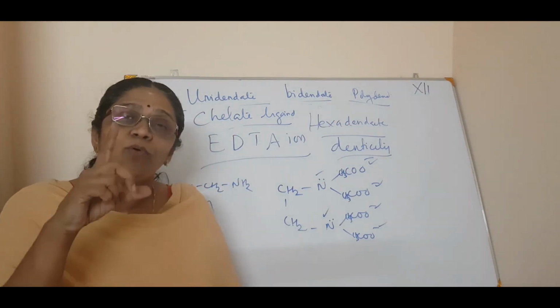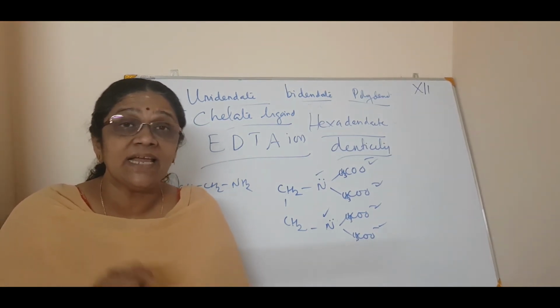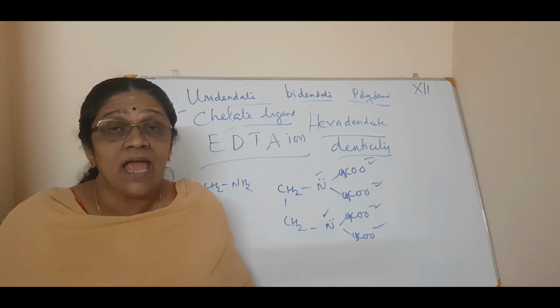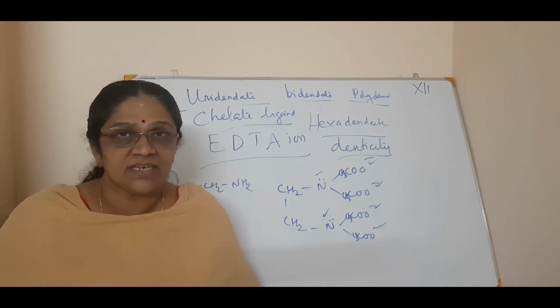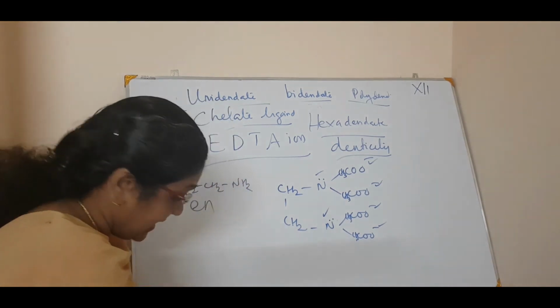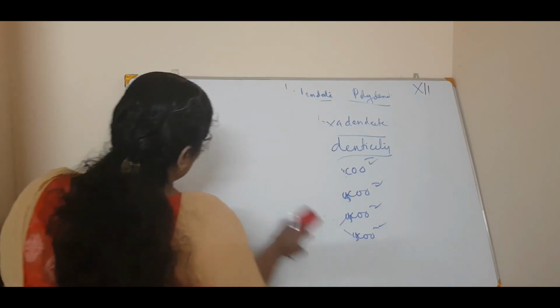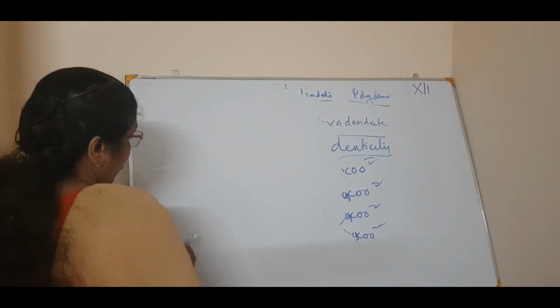Correct. Now one more type of ligand is there, which is called an ambidentate ligand. You have studied ambinucleophile, isn't it? The same way you can have an ambidentate ligand, AMBI. What is it? Ambidentate ligand. This is a very important board exam question.